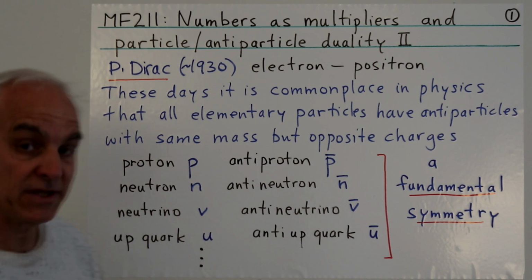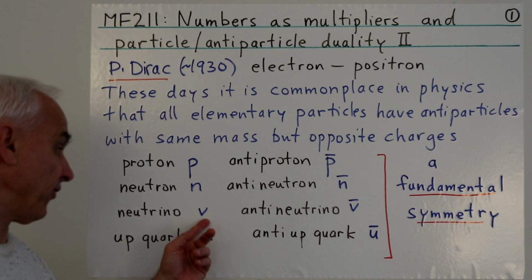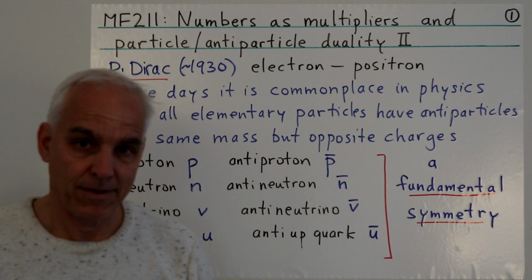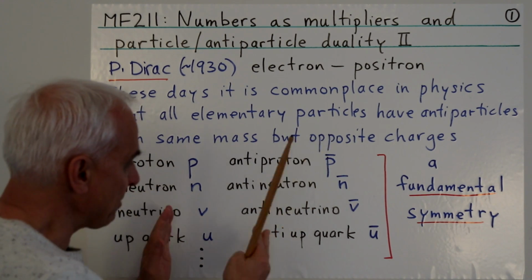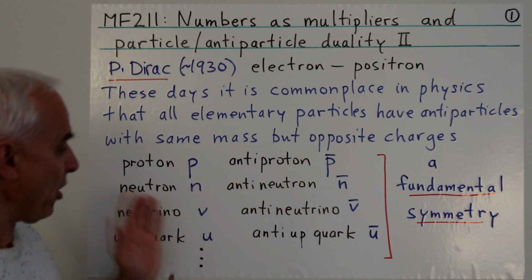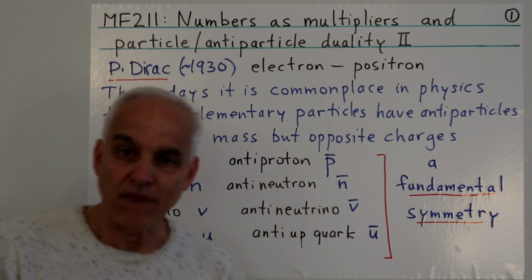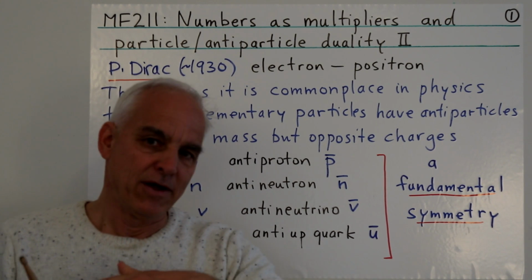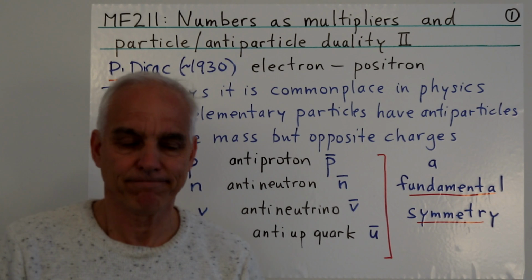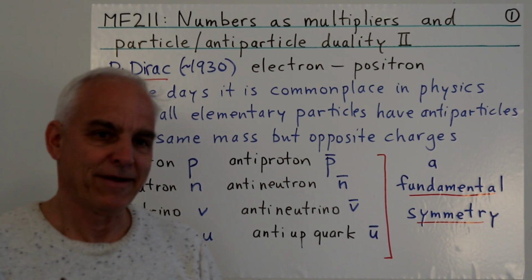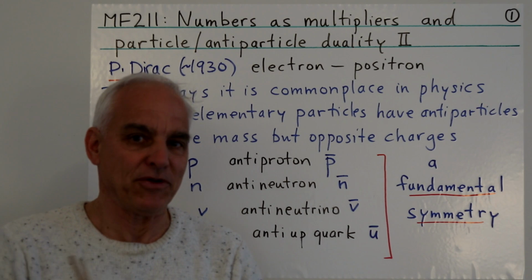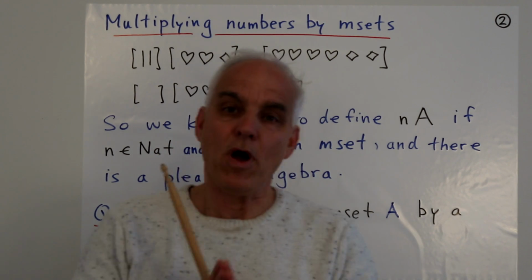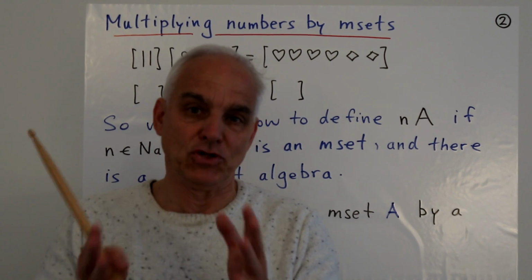And generally the convention that the physicists like to use is that if the particle is, just say, denoted by a V, then the antiparticle is denoted with a V with a bar over it. So there's at least theoretically some kind of symmetry between these particles and antiparticles that was discovered by physicists. And now I think they have some kind of reasonable explanation for why this goes across the board. So it's very interesting, and we're going to take on board a little bit of that understanding from the 20th century physicists.